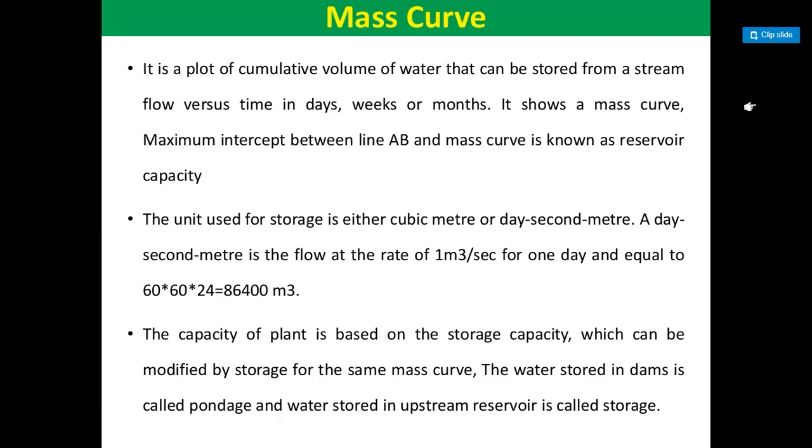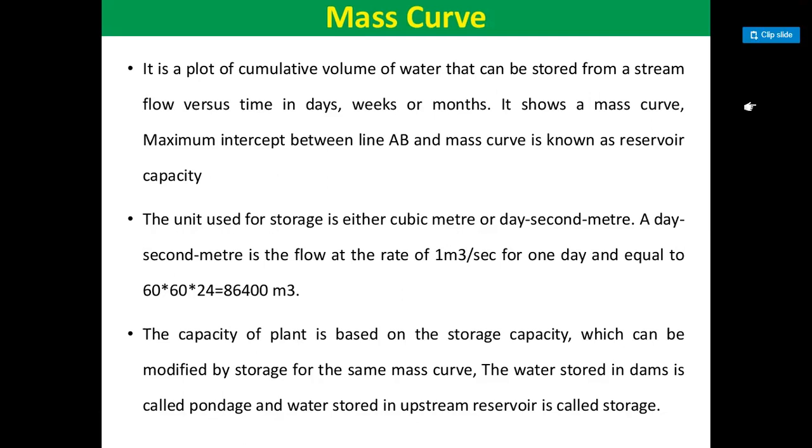A typical mass curve is here. The mass curve concept is believed to have been first suggested by Rippl in the year 1883. Hence, the mass curve is also known by the name Rippl curve or Rippl diagram. The difference in the ordinates of any 2 points on the curve is the summation of the flow during the intervening period of time. Thus, if 2 points such as P and Q are joined by a straight line, the slope of the line PQ,